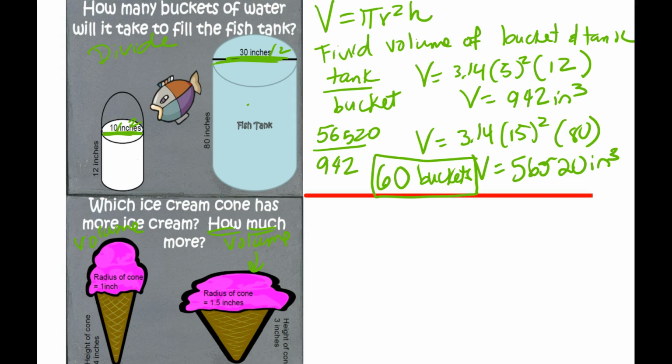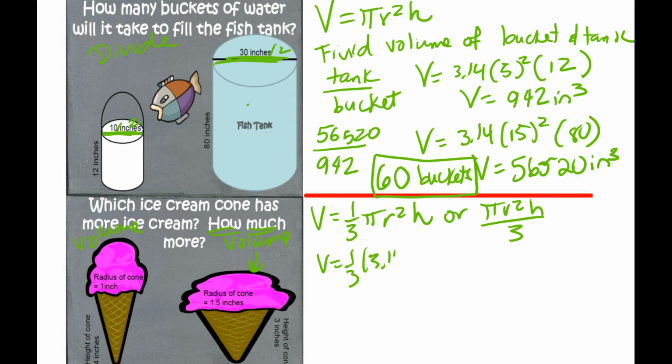So the volume, this is a cone. So the volume of a cone is 1/3 pi r squared h, or you'll see it as pi r squared h over 3. So let's do the first one. 1/3 times 3.14 times, what's my radius here?